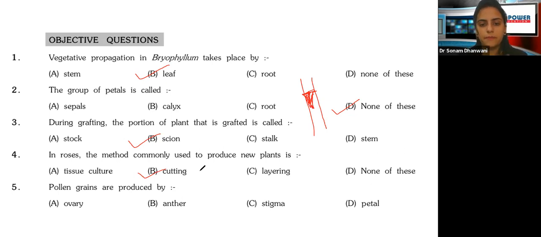Next thing, pollen grains are produced by the. Yes, tell me. So the pollen grains are going to be produced by the stigma. Just give me a minute.